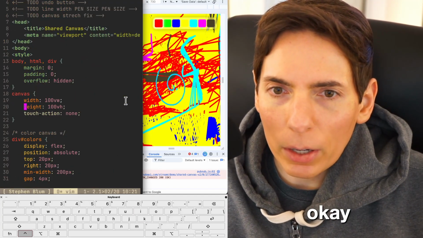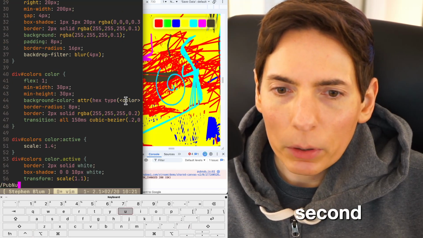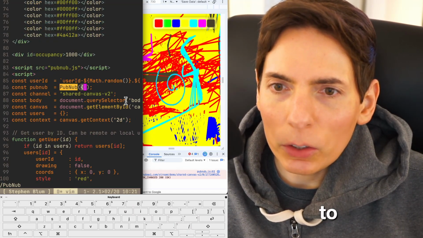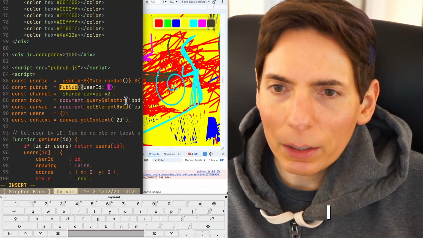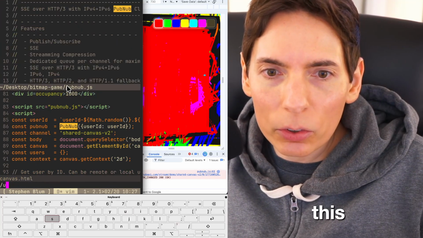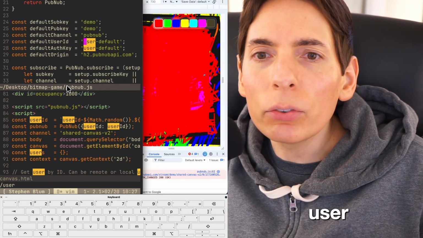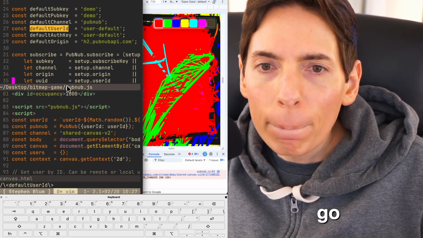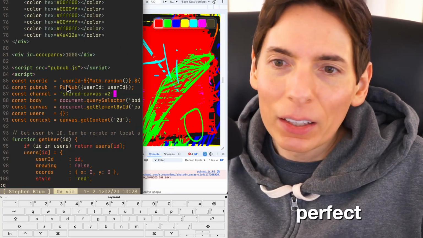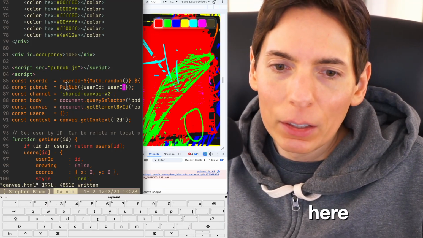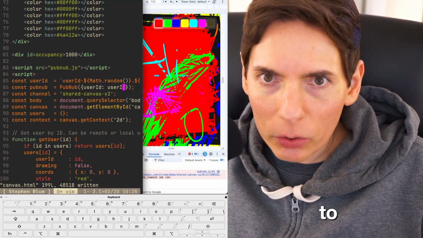Okay, one second. PubNub. We need to set the user ID. I need to open up this default user ID. Okay, here we go. It's gonna be user day. Perfect. There we go. So this is it right here. That should do the answer. I should be able to reload now on my page.